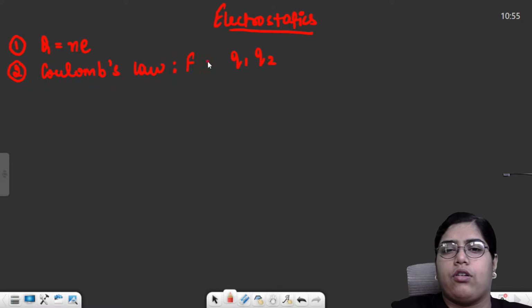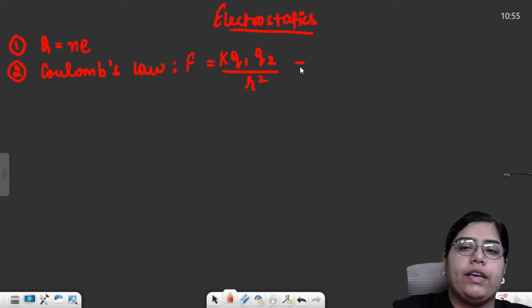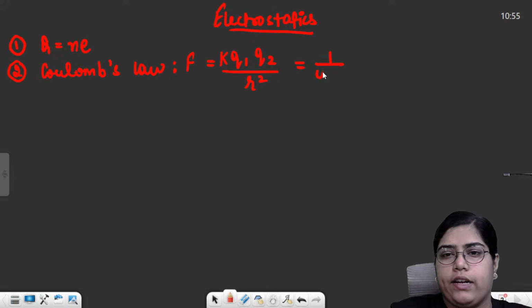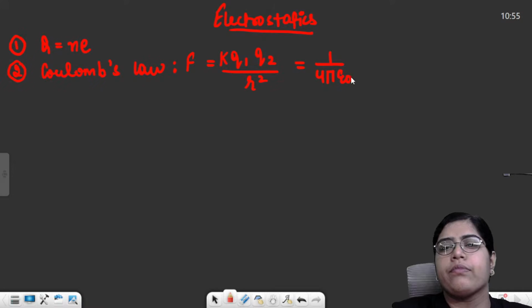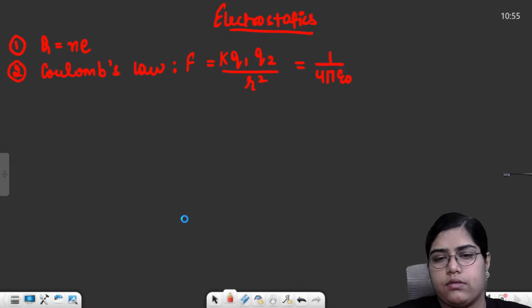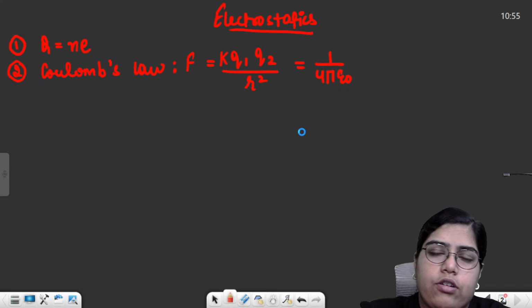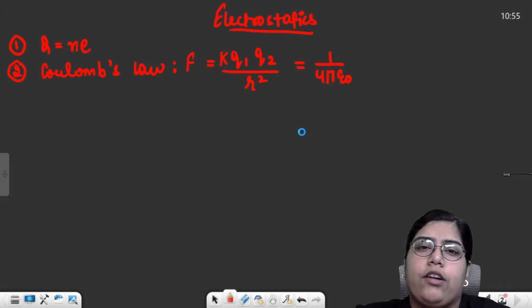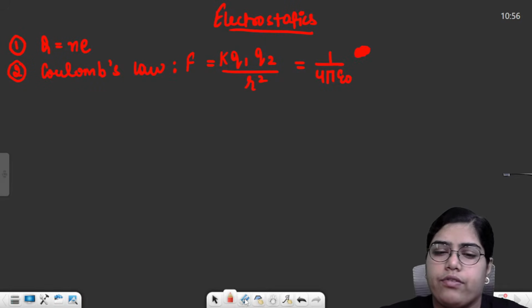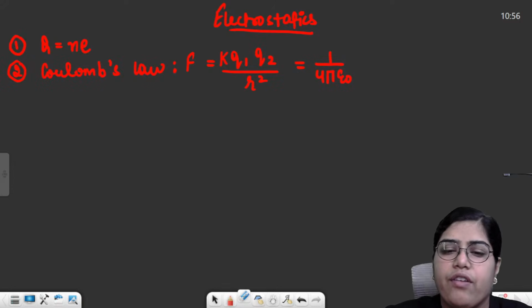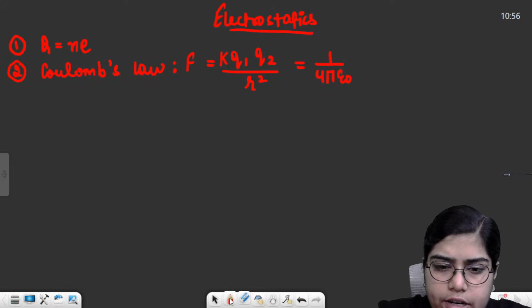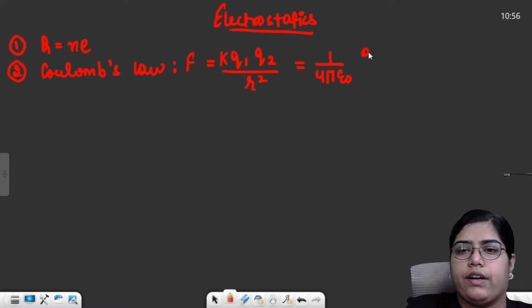So the formula for force between these charges was K Q1 Q2 by R square, where we can calculate K as 1 upon 4 pi epsilon naught. So the formula is 1 upon 4 pi epsilon naught Q1 Q2 by R square, wherein epsilon naught was the permittivity of free space. That means the value of epsilon naught was different for different mediums, right?